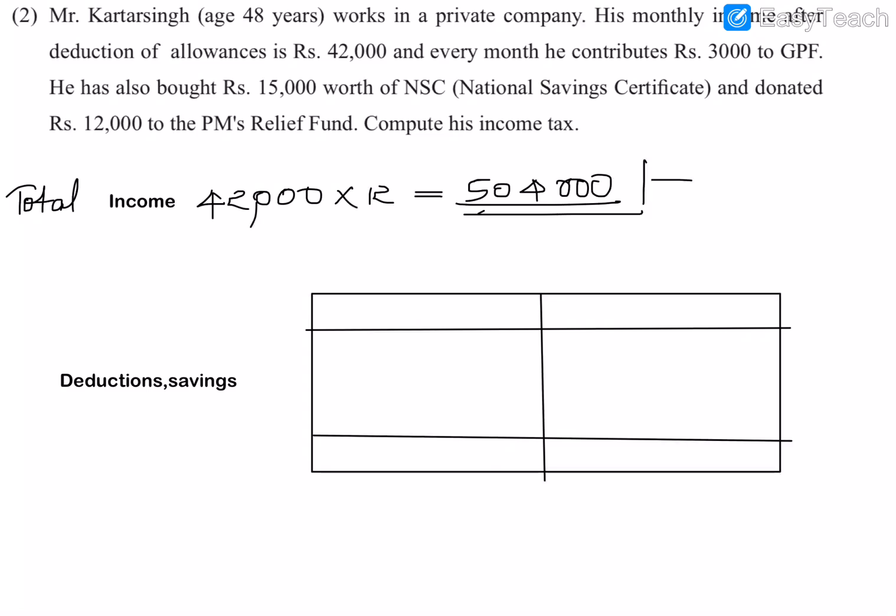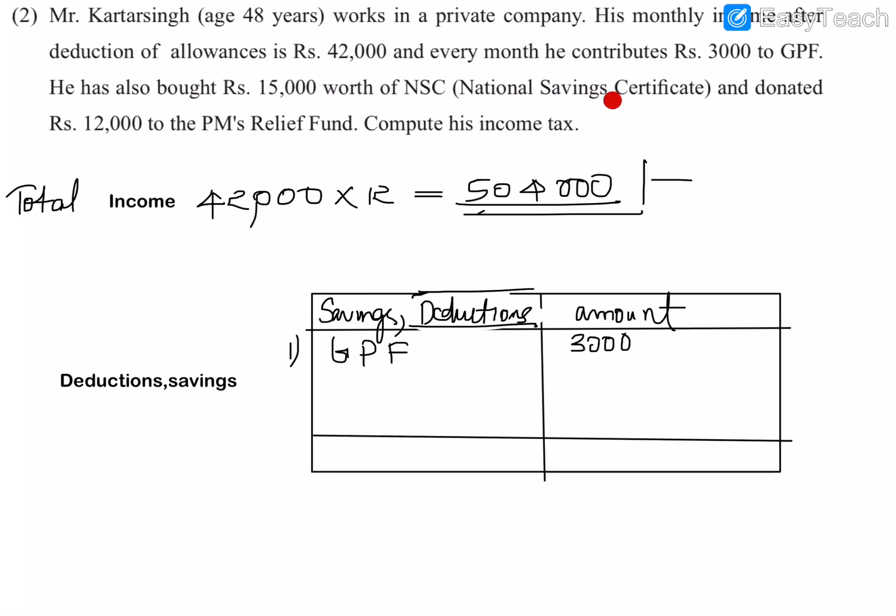Now we can look at what all savings and deductions he has. So savings and deductions we can write in this column, and the amount here, and also we will calculate the total here. So first what he has contributed, he contributed 3,000 to GPF, Provident Fund. So we will mention that first. So GPF he paid rupees 3,000. What is next?